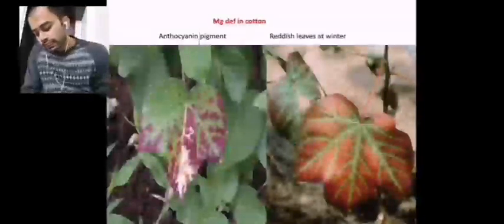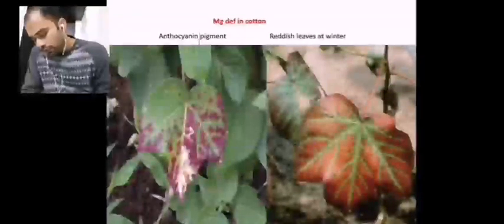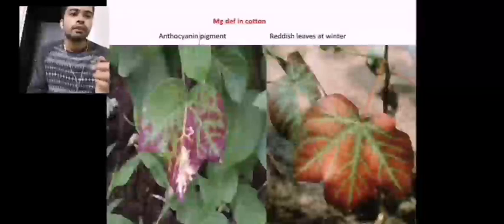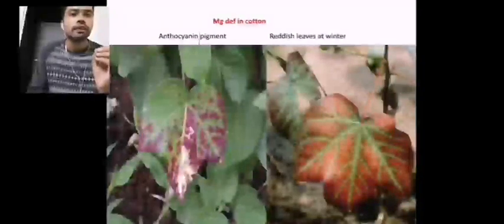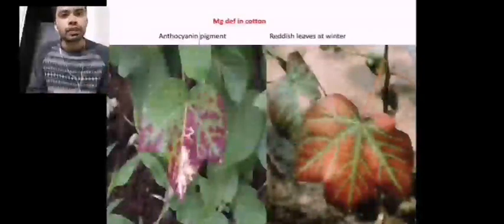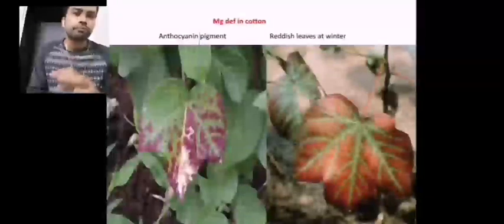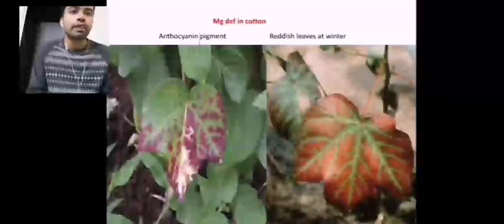After rice, let us discuss magnesium deficiency in cotton, which is very important. We are discussing this because more than 80 to 90% of cotton will have magnesium deficiency. Whether it shows or not, the deficiency symptom of magnesium is more frequent in cotton.